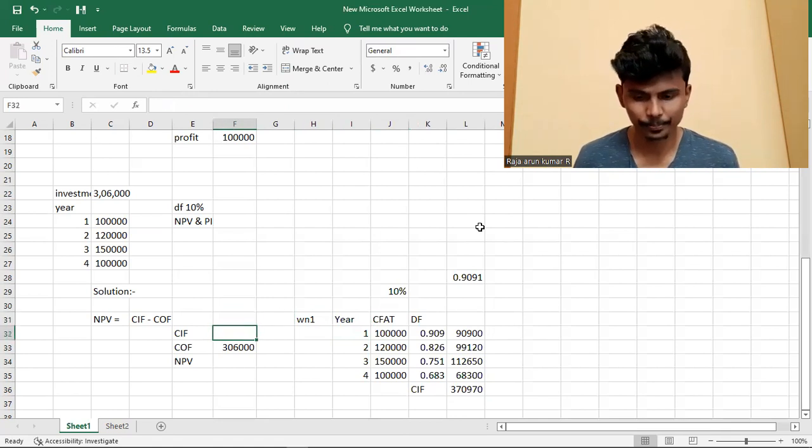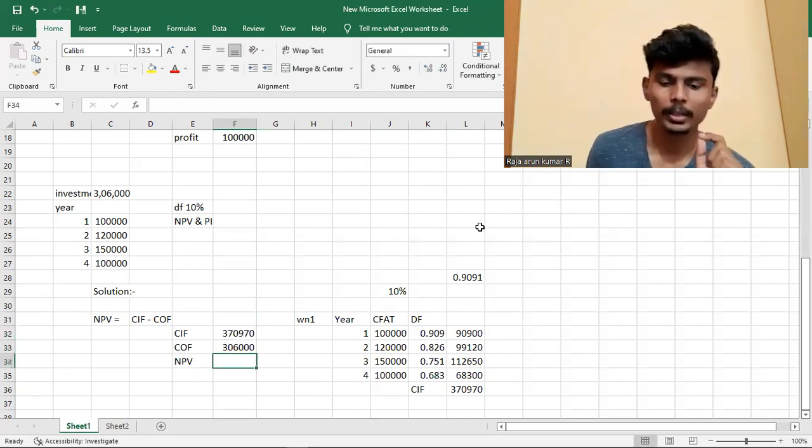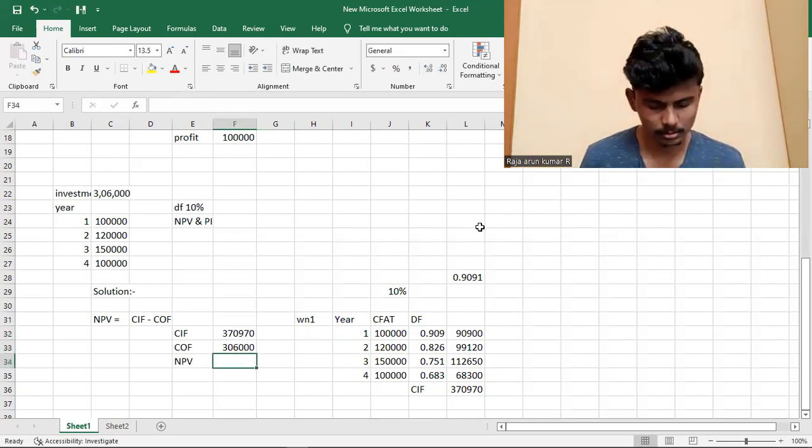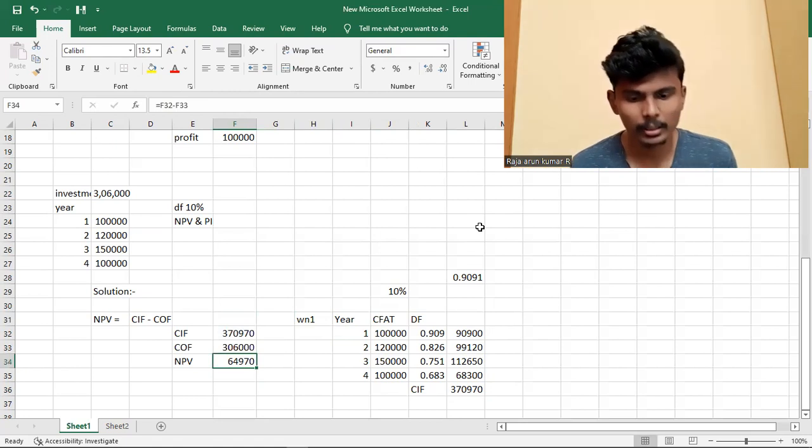Cash inflow 3,70,970 minus cash outflow 3,06,000, we get 64,970 as the net present value.